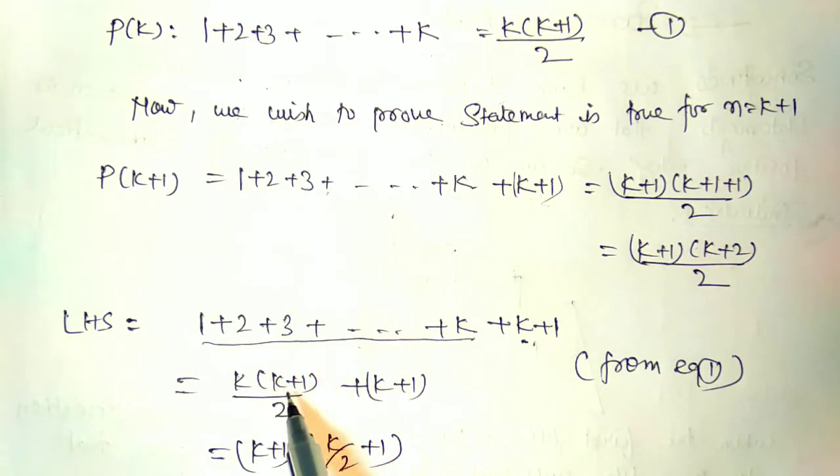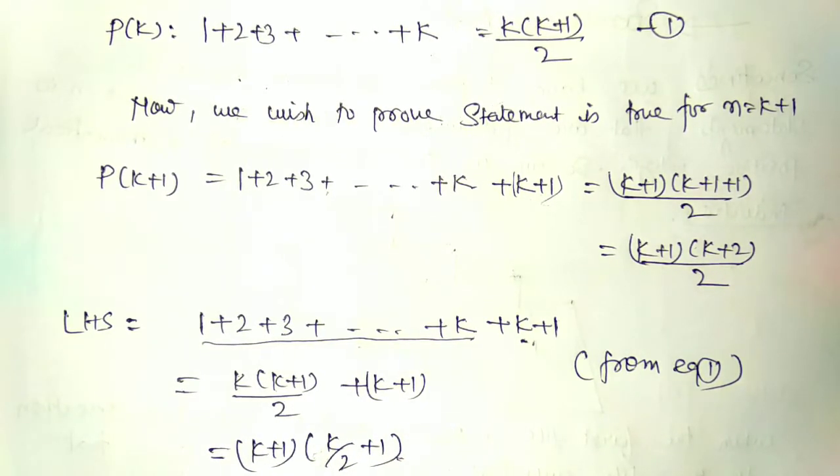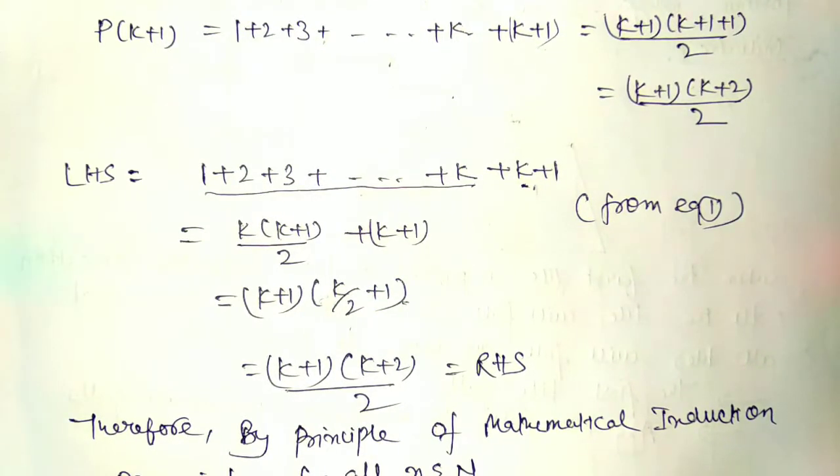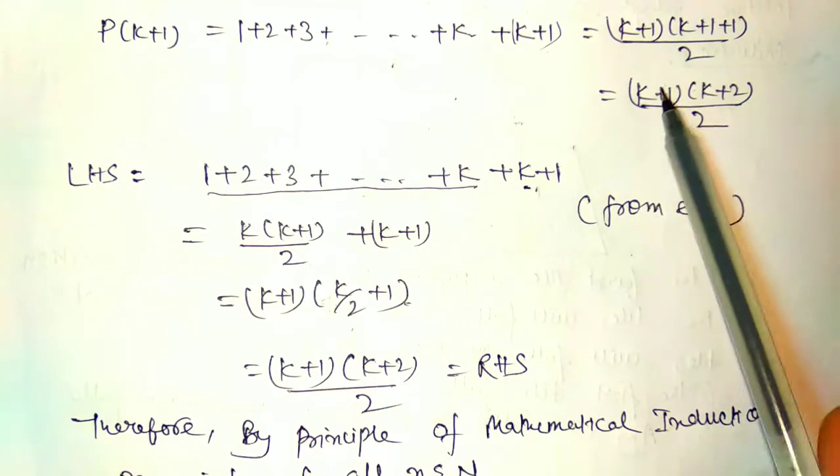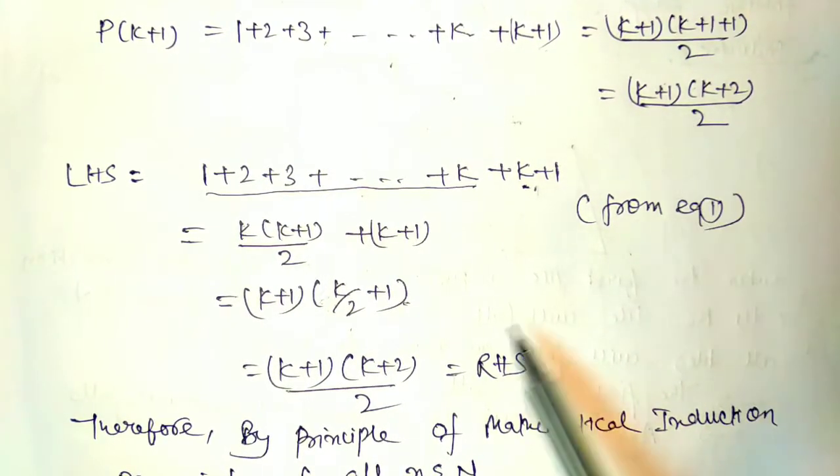Now we can take k plus 1 common: k plus 1 into k by 2 plus 1. After taking the LCM, k plus 1 into k plus 2 by 2 equals the RHS.